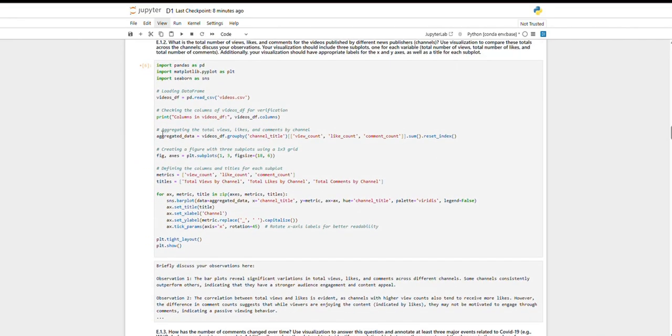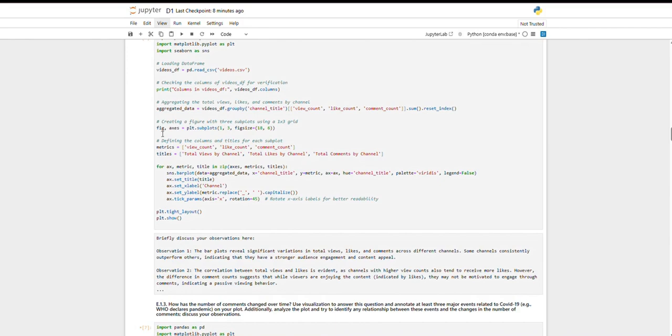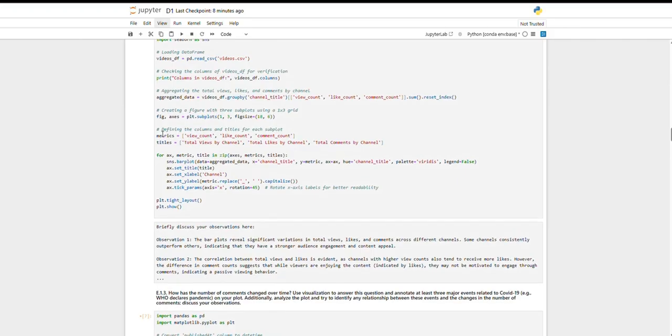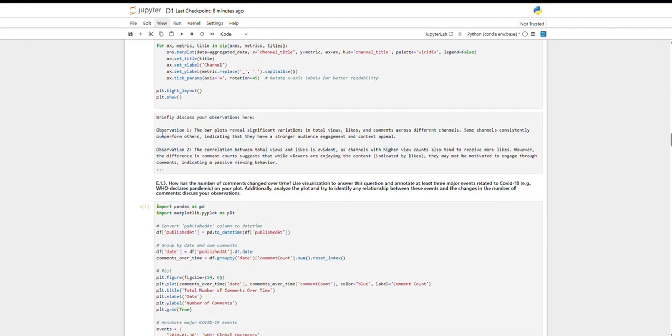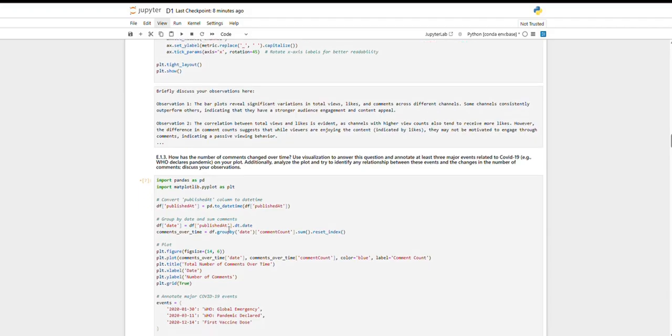The second part, we plotted a bar plot, which revealed a significant variation of total views, likes and comments across different channels. Some channels consistently outperformed others, indicating a stronger audience engagement and content appeal. The correlation between total views and likes is evident, as channels with higher view counts also tend to receive more likes. However, the difference in comment counts suggests that viewers are enjoying the content. So by the likes, we know that the viewers enjoy or dislike the content, which helps us a lot.